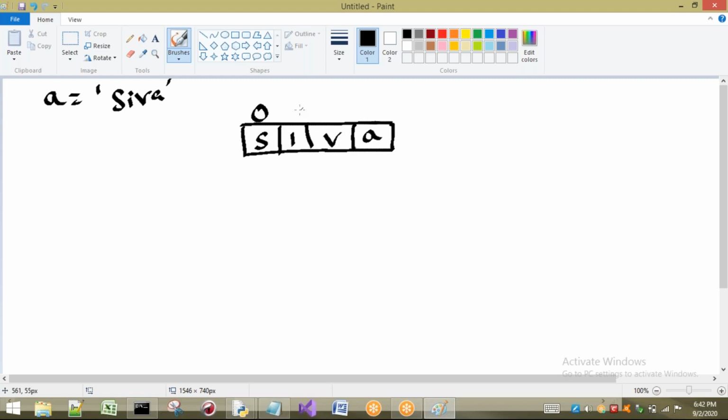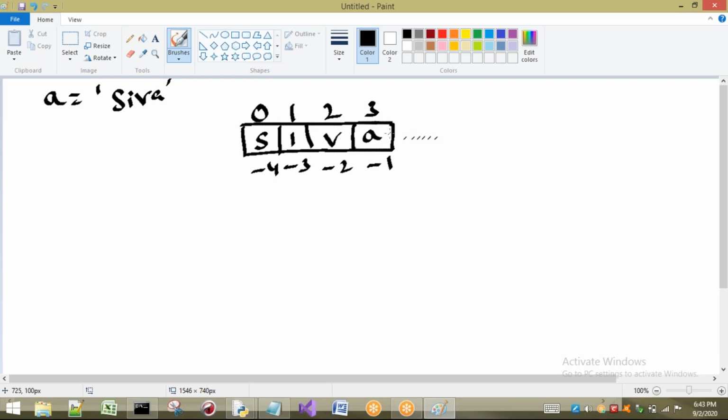Positive indexes will start with 0: 0, 1, 2, 3. In Python we are having negative indexes also, which start from -1: -1, -2, -3, -4. If you understand this concept, the concept is completed about indexes. From left to right, positive indexes will be there. It starts with 0. Whatever the number of characters we have, the indexes will be given.